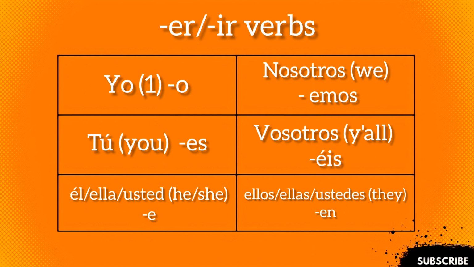Now to the ER and IR verbs. Dar was our only AR verb. This is very similar, but the A changes to an E. O, es, e, emos, éis, en. Muy bien. Let's look at some of the ER-IR words.